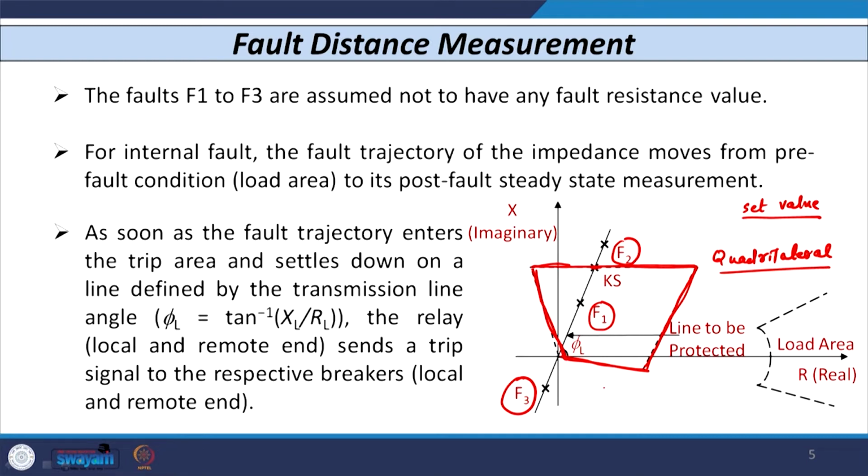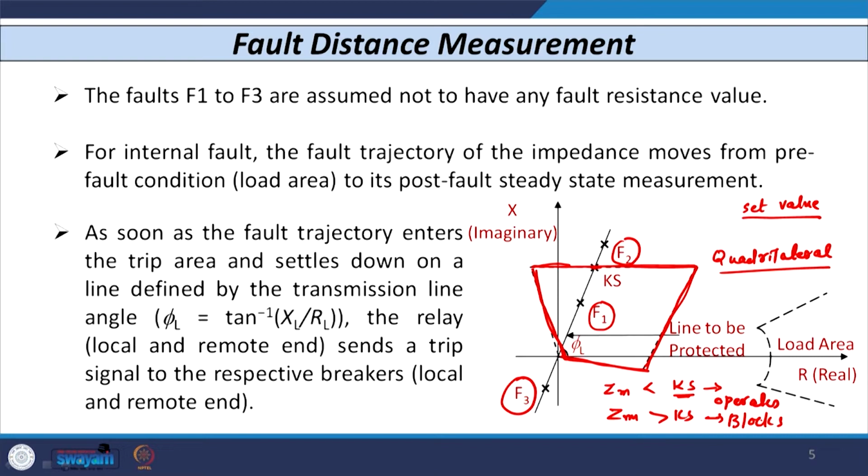So, that means when the measured impedance is less than the set value, then the point falls inside this region and relay operates. And if the reverse is the case, measured impedance is greater than the set value, then the point is outside this region, right. So, the relay does not operate and relay blocks the operation.